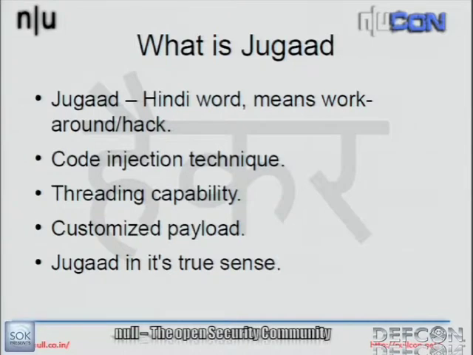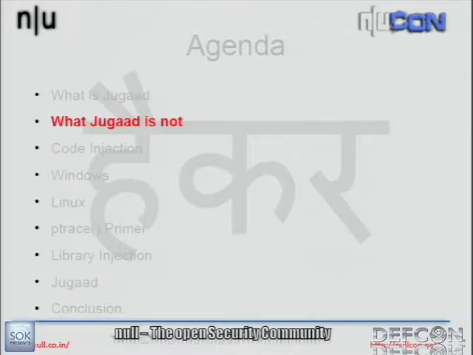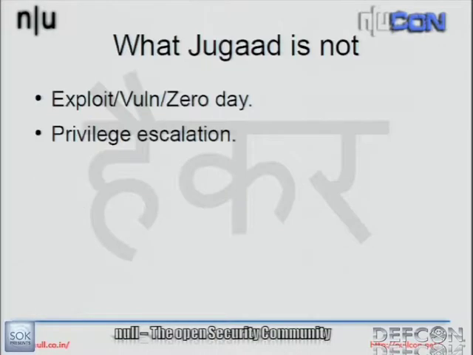I started looking at it from the point of view of Windows malware, where Windows already provides you an API where you can remotely inject code inside another process, but it's not there in Linux or other Unix platforms. So what it is not, it's not an exploit. I won't even call it a vulnerability because it is one of the features provided by Unix operating systems.